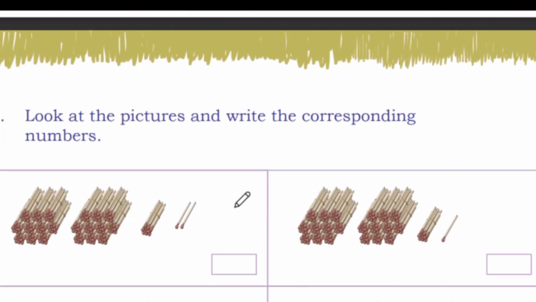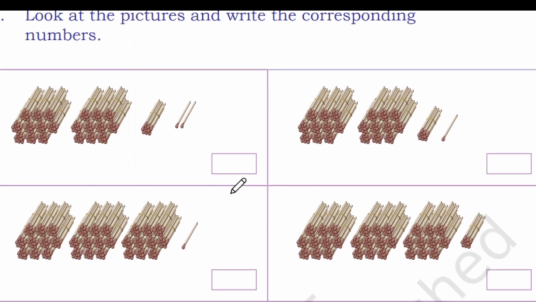So next one, look at the picture and write the corresponding number. Very easy, students. This is also your exam question. Okay, so you will get these types of questions in your exam. All right.